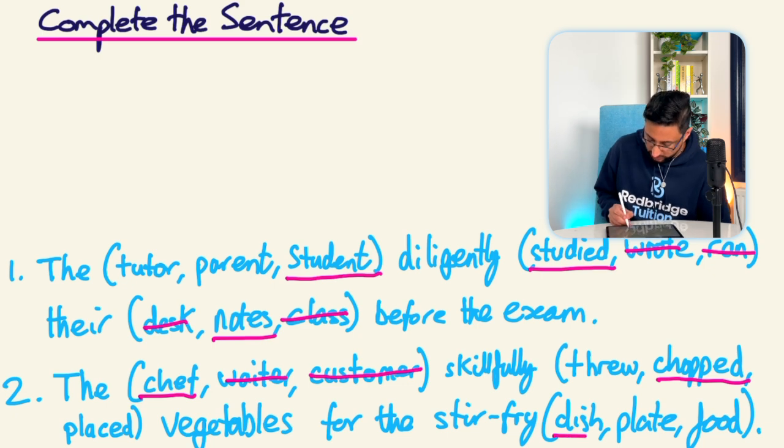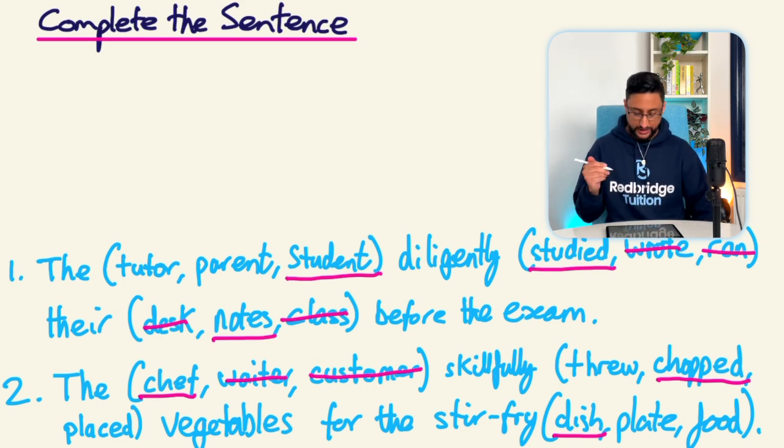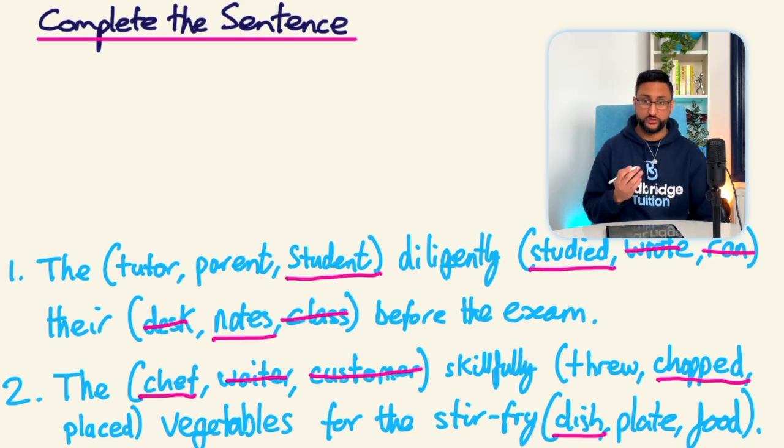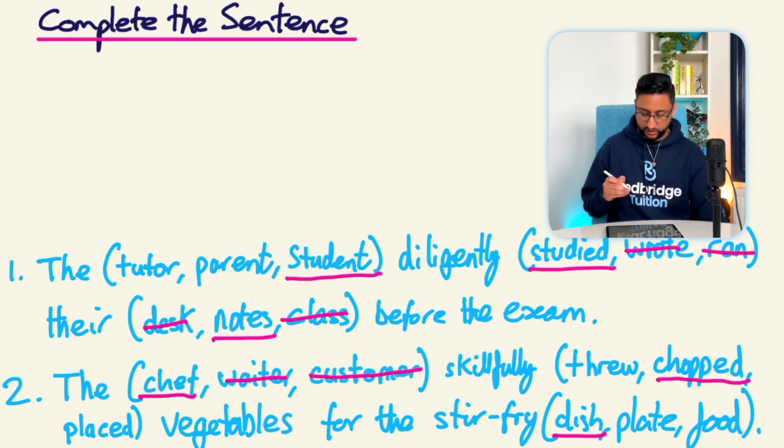Now, dish has two meanings. It could be dish as in the physical china plate, or it could be dish as in a type of food that's been created. And that's what we're looking at in this particular case. So the final sentence is, the chef skillfully chopped vegetables for the stir-fry dish.